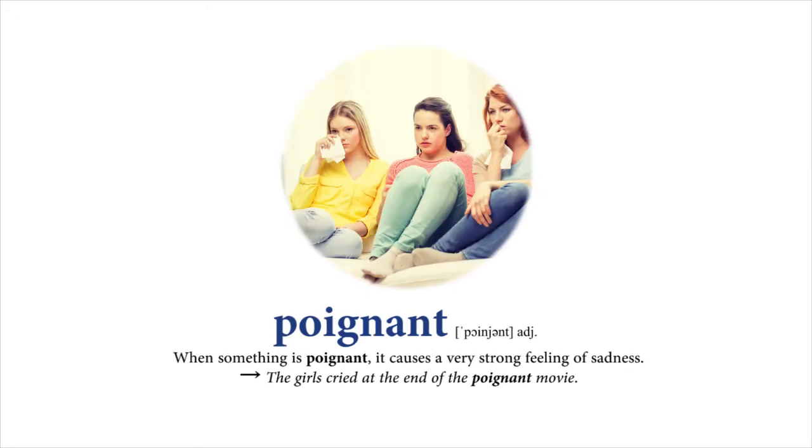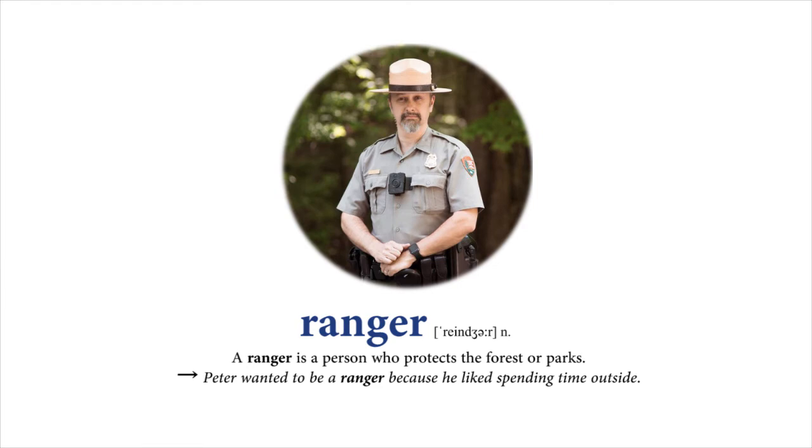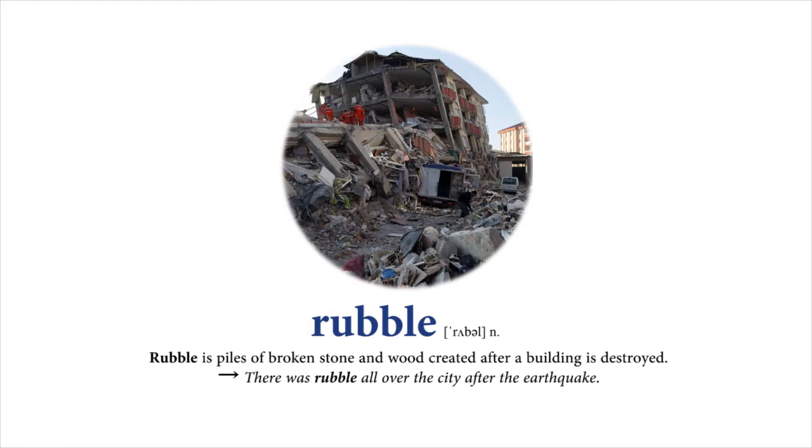Poignant. When something is poignant, it causes a very strong feeling of sadness. The girls cried at the end of the poignant movie. Ranger. A ranger is a person who protects the forest or parks. Peter wanted to be a ranger because he liked spending time outside. Rubble. Rubble is piles of broken stone and wood created after a building is destroyed. There was rubble all over the city after the earthquake.